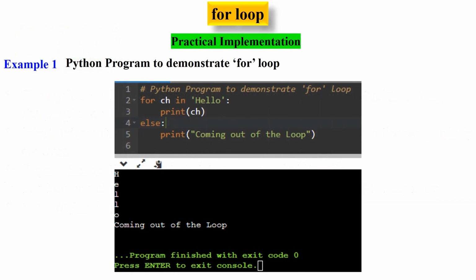Let's see an example for loop. Now, look at the Python code. Python program to demonstrate for loop. The for loop is used to traverse over each character, ch, in the string hello and gets printed on separate lines. Once the for loop iterations get over, the else part gets executed, which outputs the message coming out of the loop to the console. Finally, the program exits.